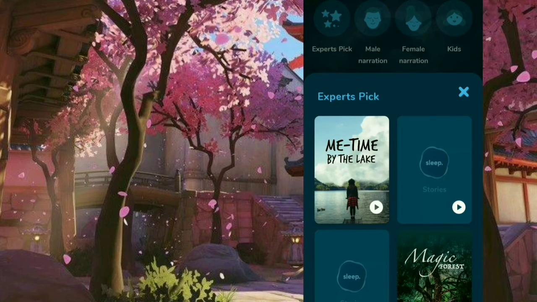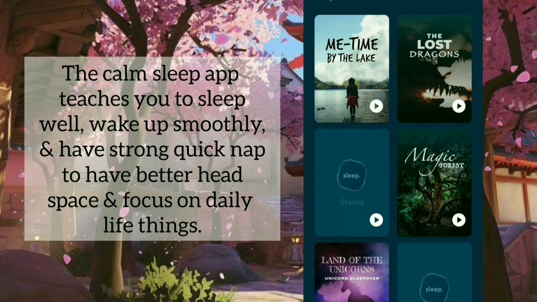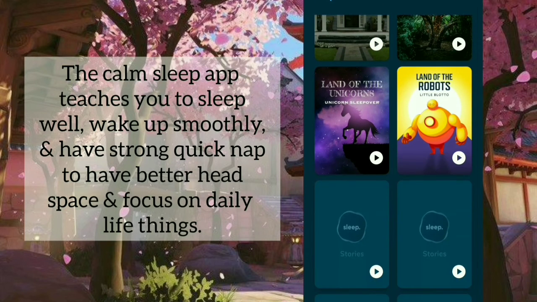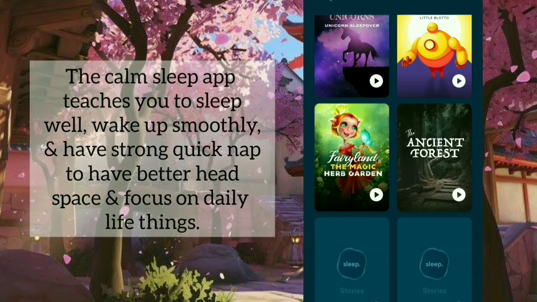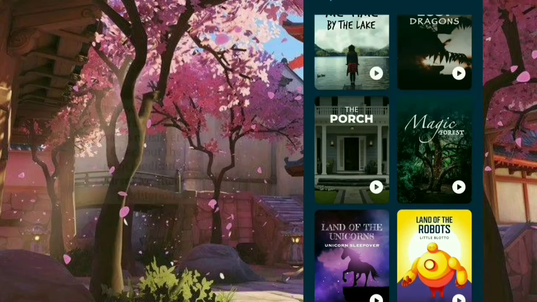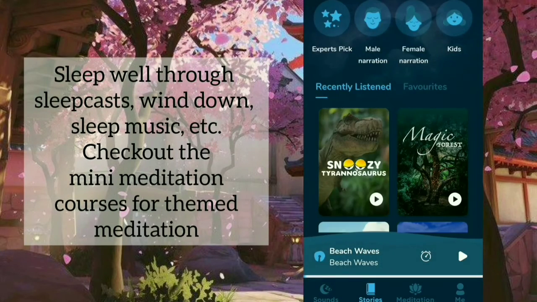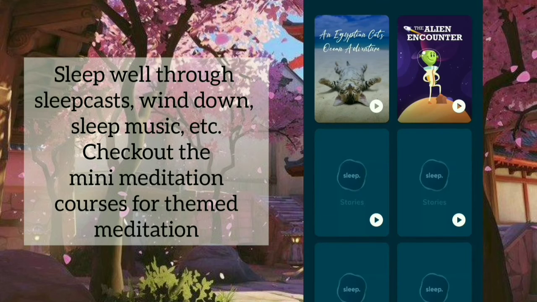I am using a free version of this application. I have no idea whether there is any paid version or not, but the free version which they have provided is very nice to use. There are some stories for kids as well, and they are also so amazing.